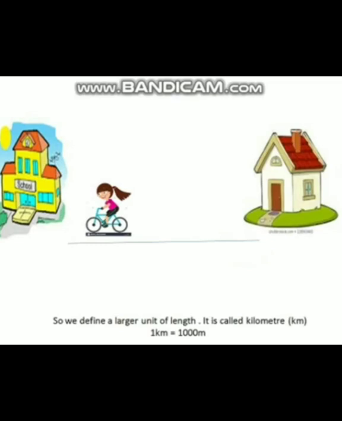As she moves, she is actually covering the length of the path. By the time she reaches the school, she has covered the distance between home and school. So I hope you have understood about distance.